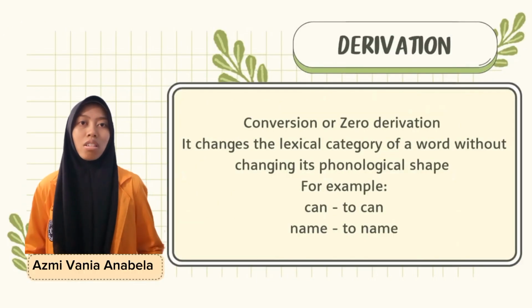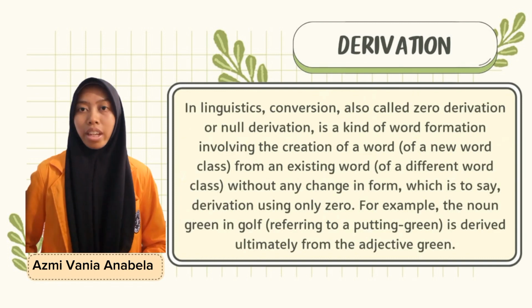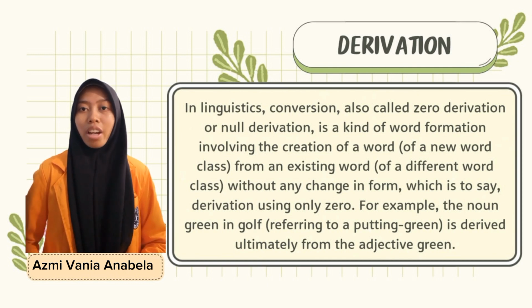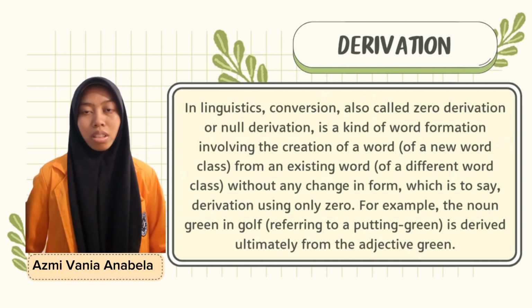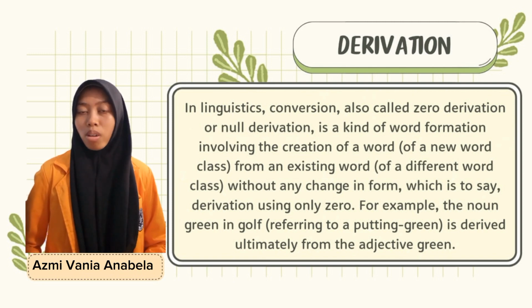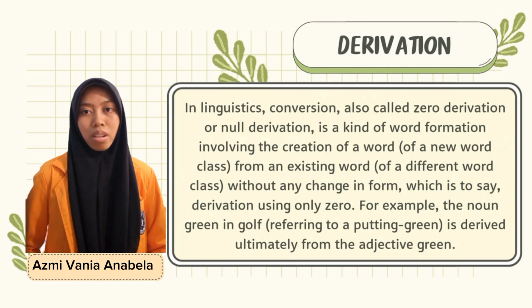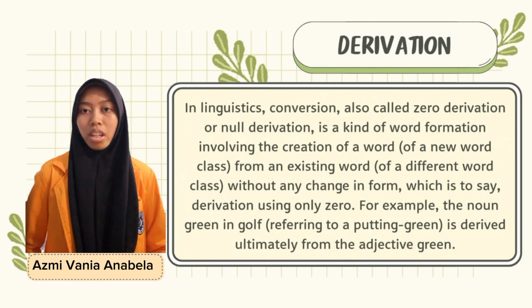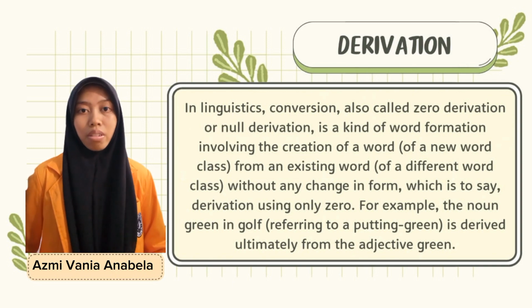Derivation, conversion or zero derivation, changes the lexical category of a word without changing its phonological shape. For example, can to can and name to name. In linguistics, conversion, also called zero derivation or null derivation, is a kind of word formation involving the creation of a new word of a different word class from an existing word without any change in form, which is to say, derivation using only zero. For example, the noun green in golf, referring to a putting green, is derived ultimately from the adjective green.